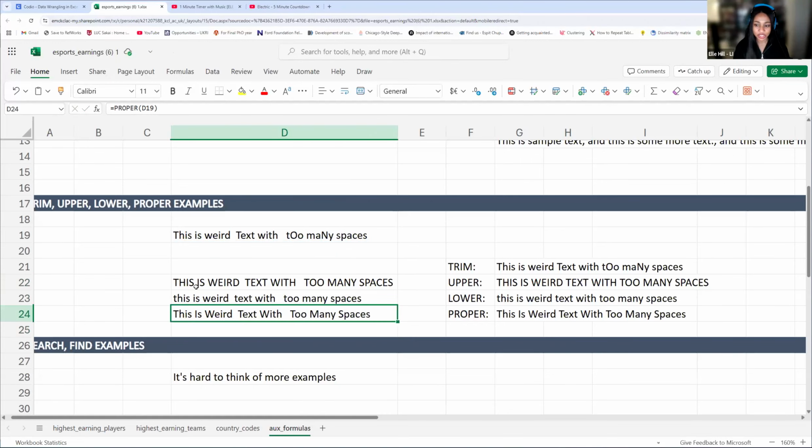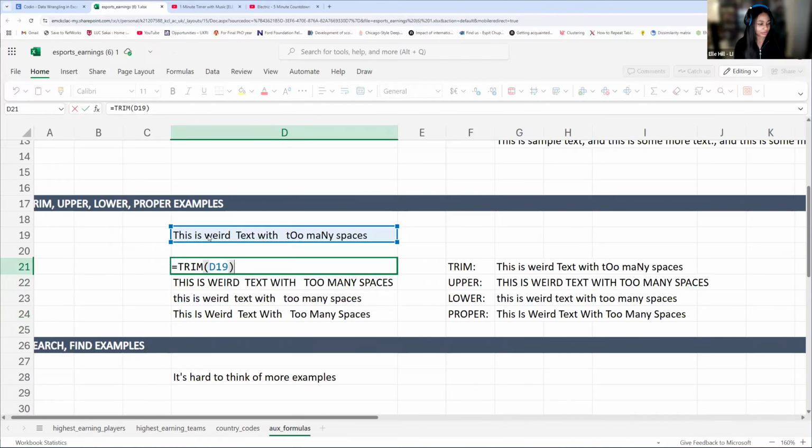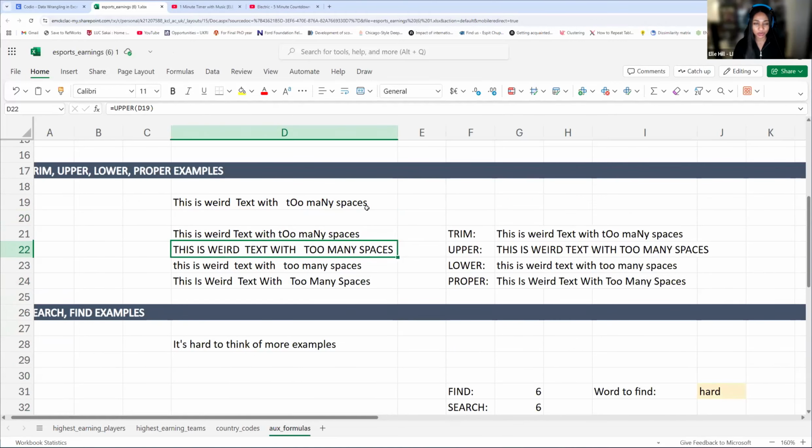And yeah, TRIM is just going to get rid of extra spaces. Anytime you have more than one space, TRIM is going to get rid of it. And the only input for TRIM is the text that you want to change. That's the only thing. Okay. So I think these are a bit more straightforward because they're directly changing how our text looks.